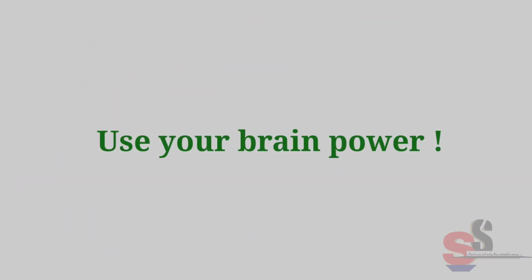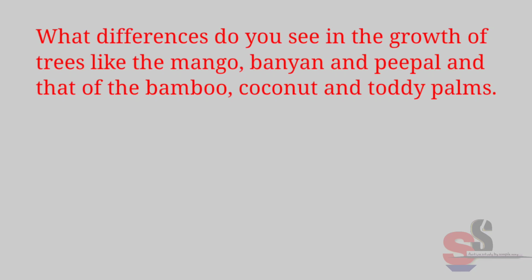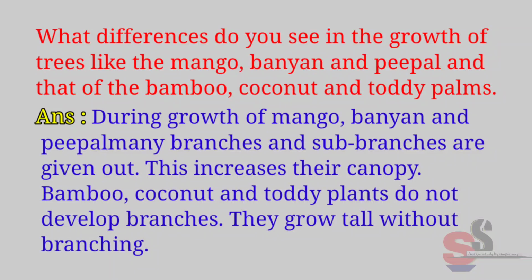Use your brain power. What differences do you see in the growth of trees like the mango, banyan and people and that of the bamboo, coconut and toddy palms? Answer. During growth of mango, banyan and people, many branches and sub-branches are given out. This increases their canopy. Bamboo, coconut and toddy plants do not develop branches. They grow tall without branching.